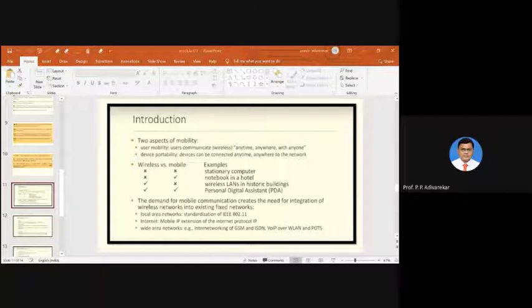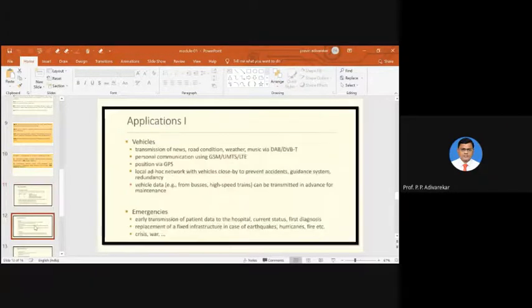Now we'll move further and see the different applications of mobile communication. When we talk about mobile applications, the first application that we are going to discuss right now is vehicles.